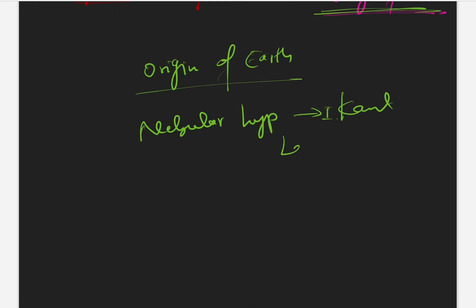Later, it was Laplace who revised the nebular hypothesis. Thereafter, many theories came up called planetesimal hypothesis, tidal hypothesis, which all attempted to explain the origin of the Earth.